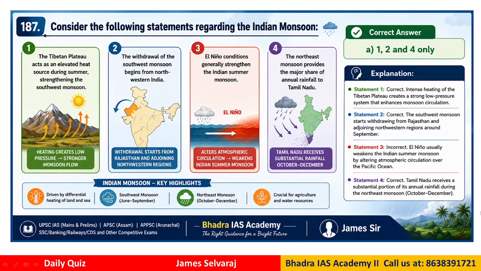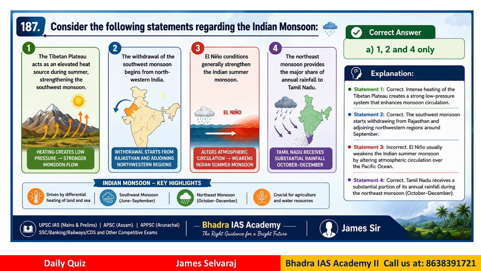Okay. Question number 187. Consider the following statements regarding Indian monsoon. The first option, I put it in imaginary form, so it will be easy for you to visualize. The Tibetan plateau acts as an elevated heat source during summer, strengthening the southwest monsoon. So the heating creates a low pressure, stronger monsoon flow. Is it correct?